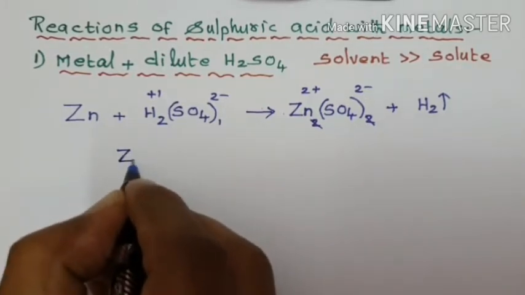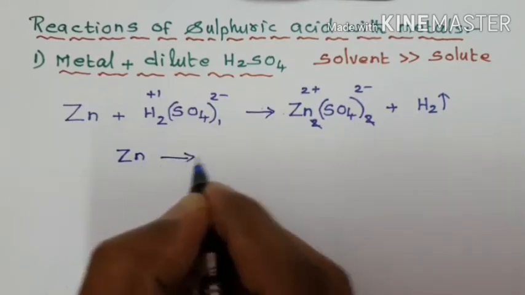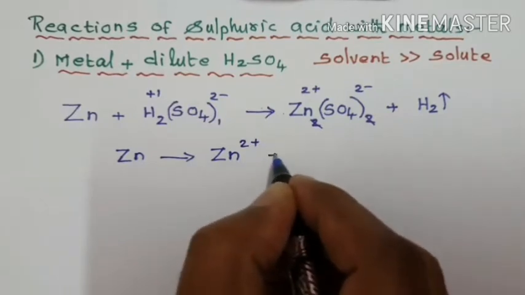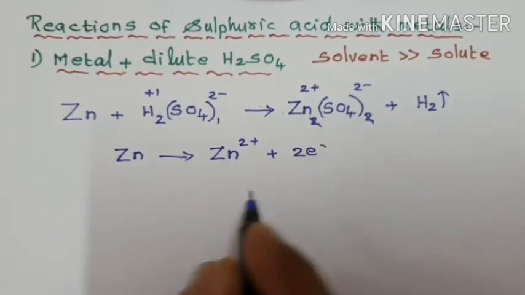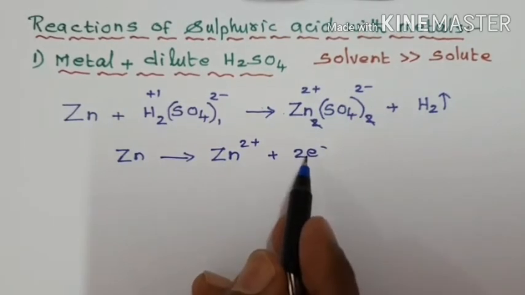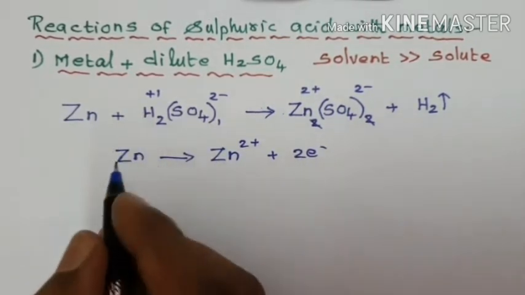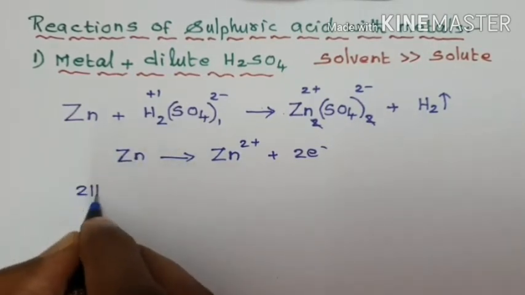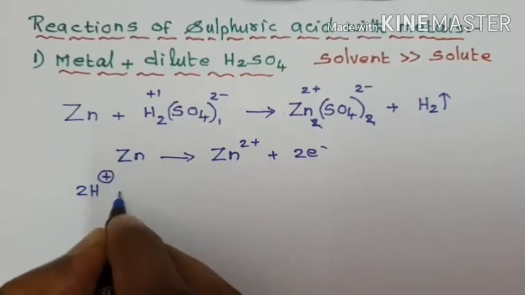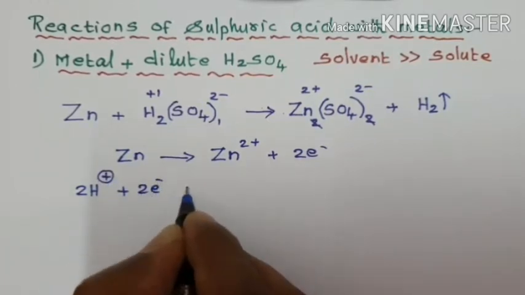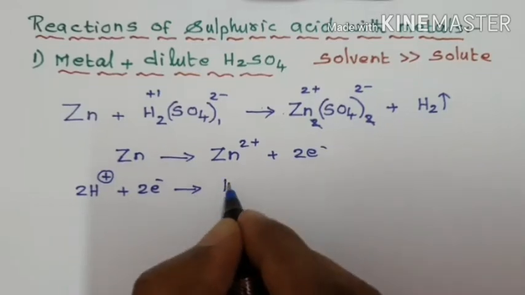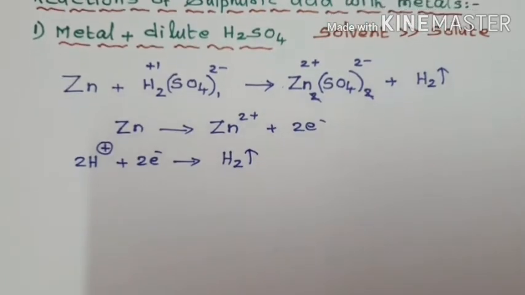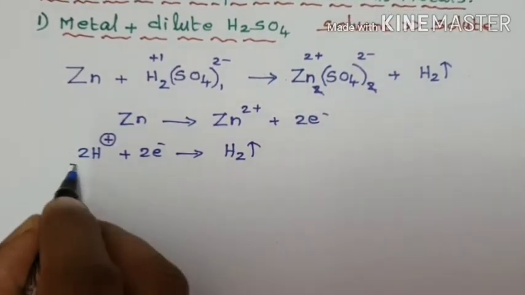Zn is a metal, therefore it always undergoes oxidation, giving Zn2 plus ion with the loss of 2 electrons. The electrons lost by zinc are gained by hydrogen present in sulfuric acid. 2H plus ions from sulfuric acid gain those 2 electrons and H2 gas is liberated. When we add these two reactions, you will get the final reaction.